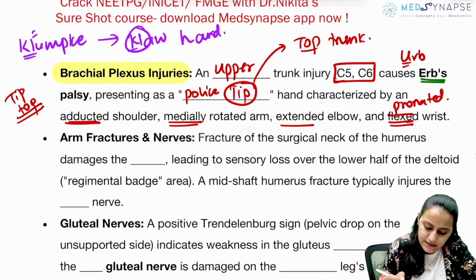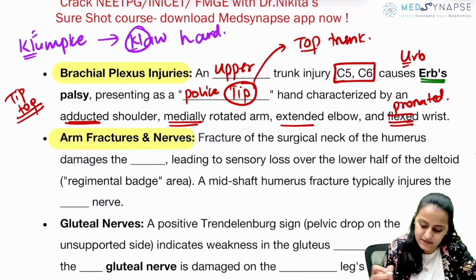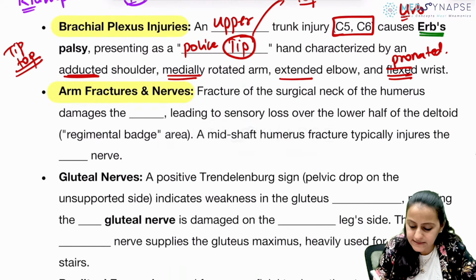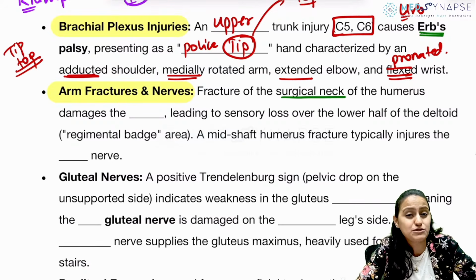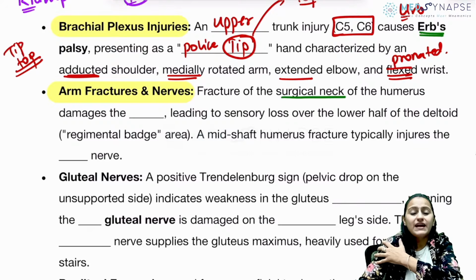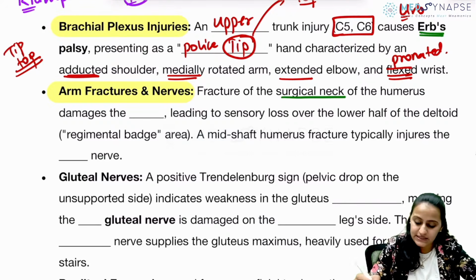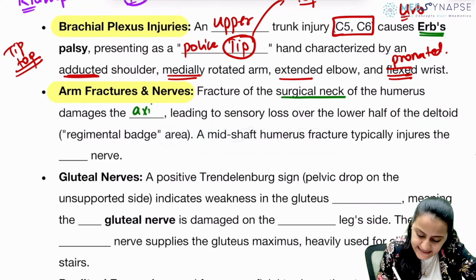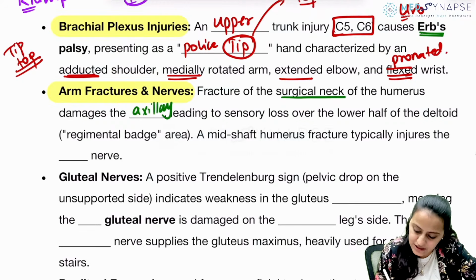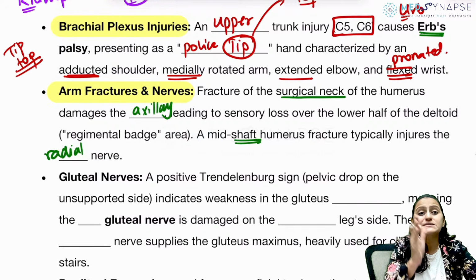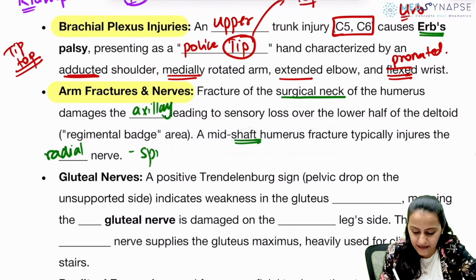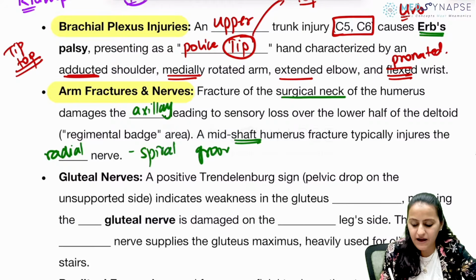Going to the next one, the arm fractures and the nerves. Fracture of the surgical neck of the humerus, right? The neck of the humerus will damage what nerve? Remember, you have neck fracture and shaft fracture. Neck fracture is the axillary nerve and the shaft fracture is the radial nerve, because in the spiral groove on the shaft, you have the radial nerve.